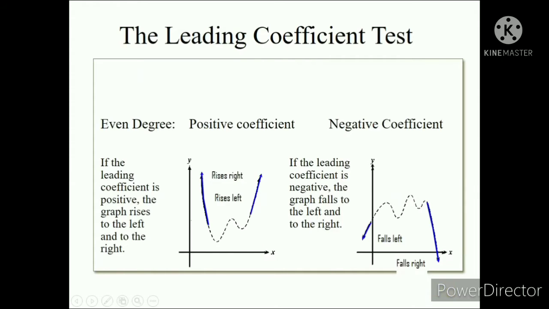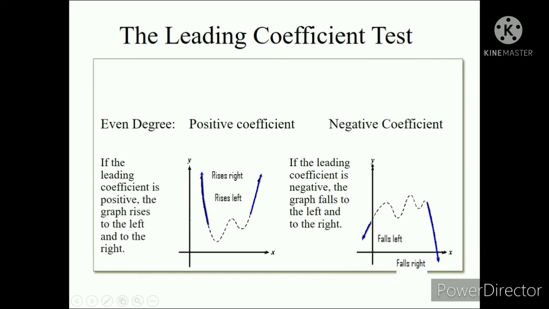Okay. Ito. Ayan. Kapag even yung ating degree, so na yung sinasabi natin na the leading coefficient test. Kapag even yung ating degree, if the leading coefficient is positive, the graph rises to the left and to the right. Yan. So, meron tayong dalawang kamay, di ba? Kapag even ang ating degree, yung kamay ng ating graph ay pareho ng pupuntahan. Okay. It's either tataas or bababa. Dalawa lang. Okay. Depende kung anong sign ating leading coefficient.